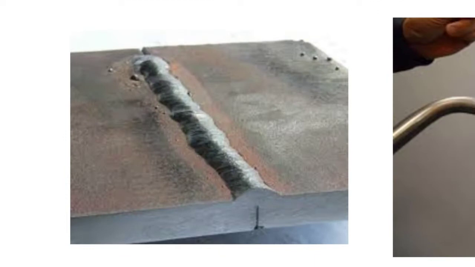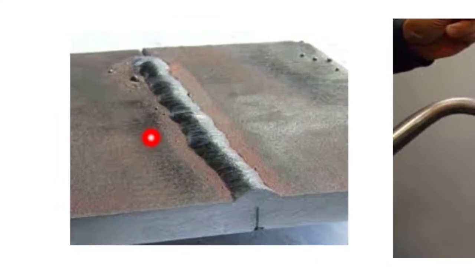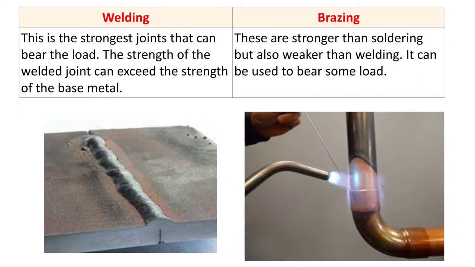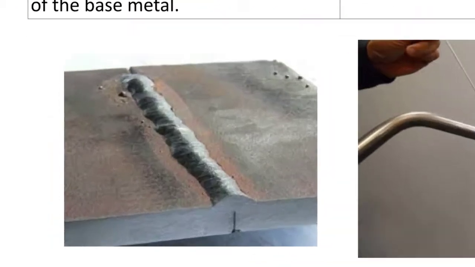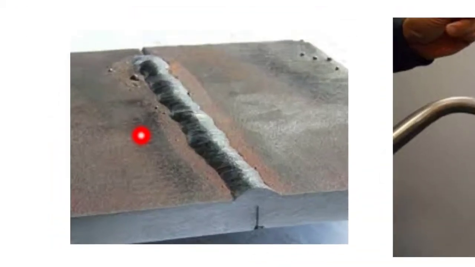So here you can see an example of welding. The two plates, this is plate 1 and this is plate 2, are welded together by a suitable welding process. So the welding joint is nothing but the strongest joint, and it can bear the load also. The strength of the welded joint can exceed the strength of the base metal. The two plates are the base metal, and this is the weld bead. So the strength of this welded joint is sometimes more than the strength of the base metal.